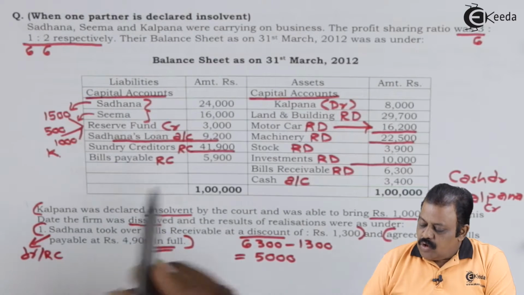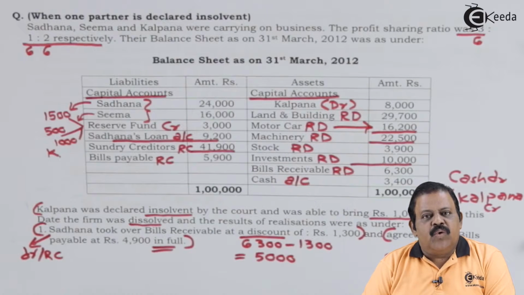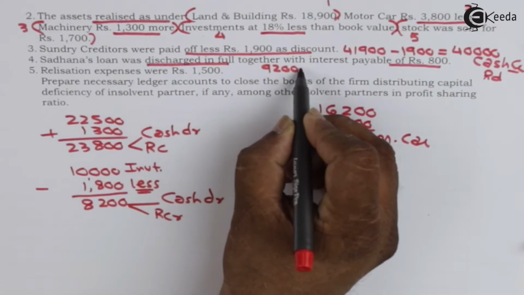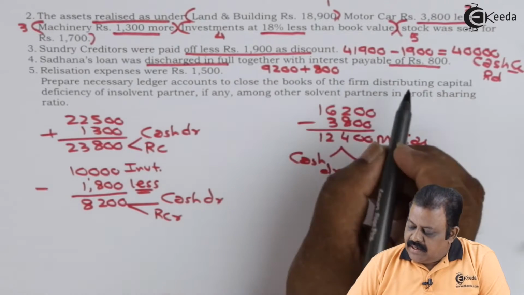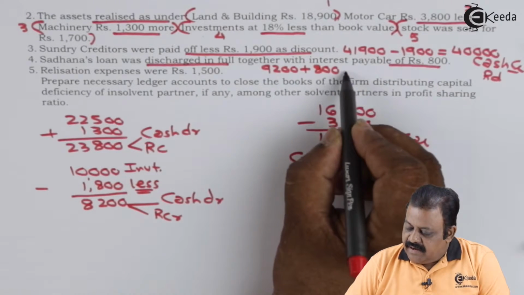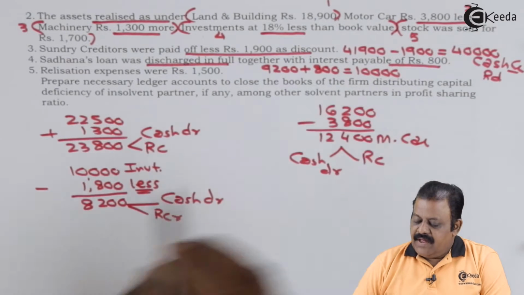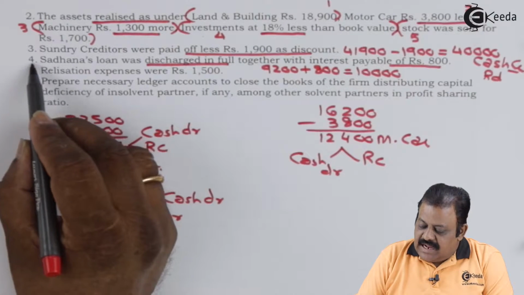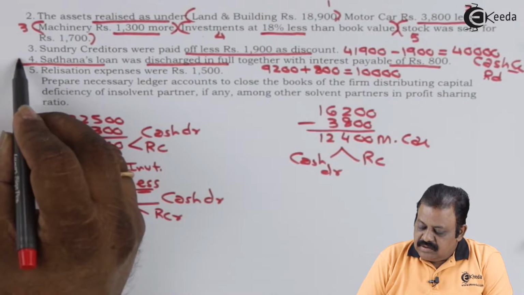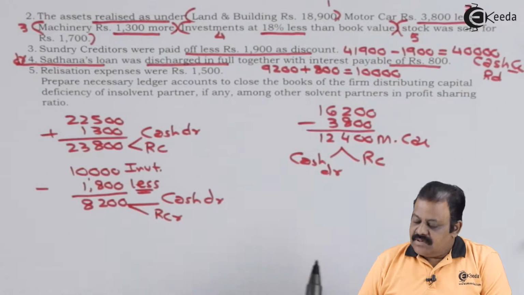So that is also paid along with this principal amount 9,200. Principal amount 9,200, interest payable 800, total amount payable 10,000. This will be debited to Sadhna's loan account and it will be credited to cash account.